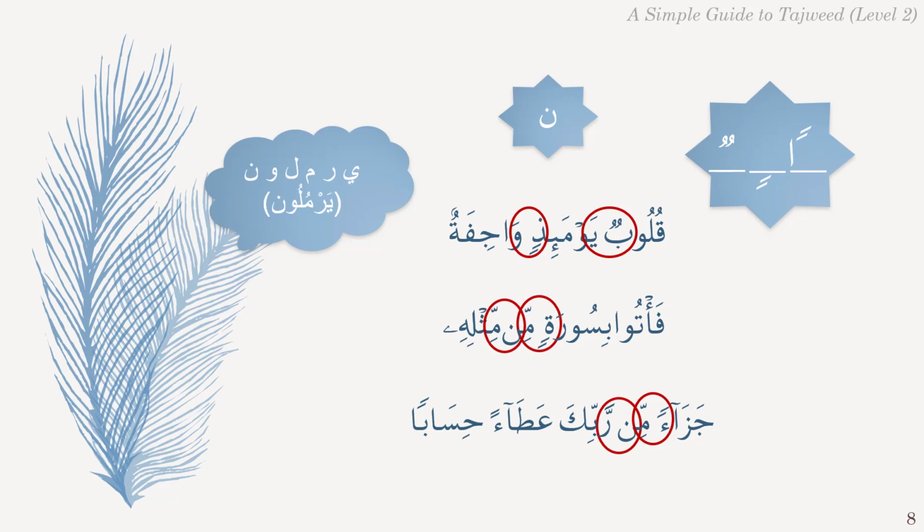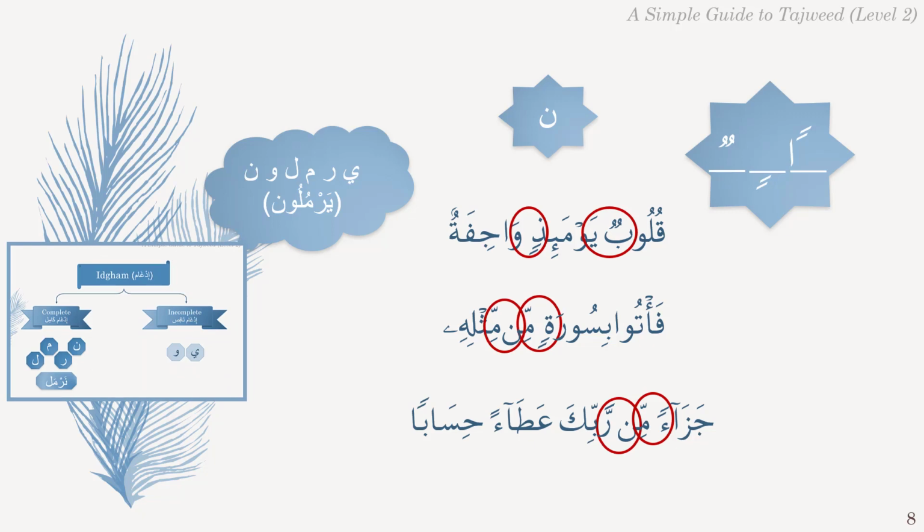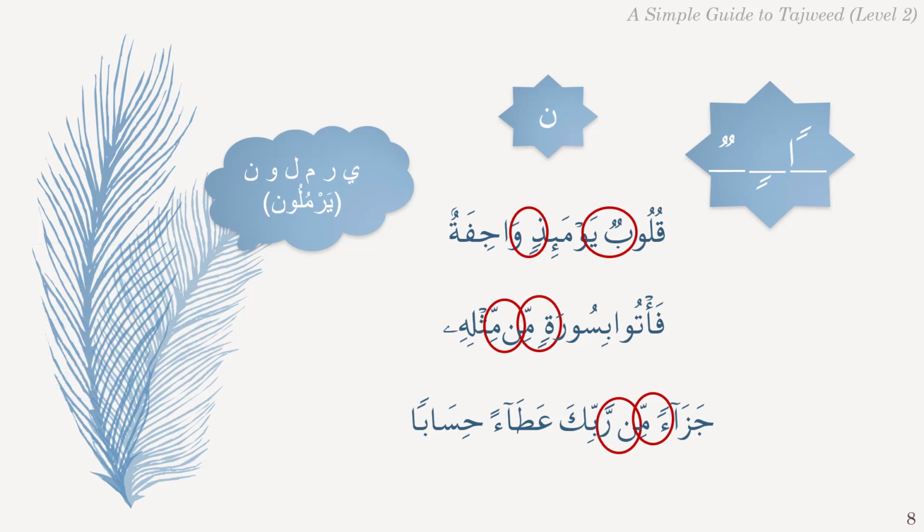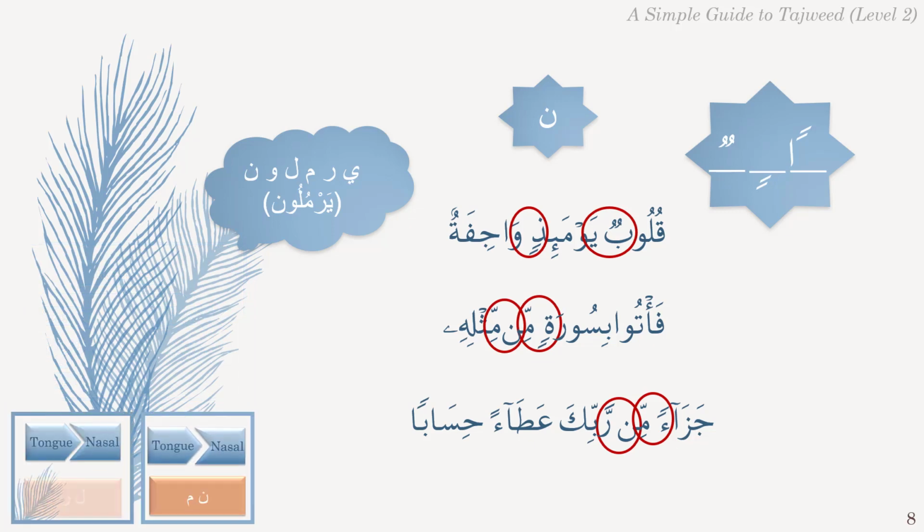Letters Meem and Ra are from the letters of Yarmulun, so both will be pronounced applying the rule of Idgham. And since both Meem and Ra are from the letters of Narmal, Idgham is complete in both cases, and the presence of Shadda on the Meem and Ra confirms this. This means both parts of the Noon Saakinah or Noon Saakinah of Tanween have merged into the following letter.